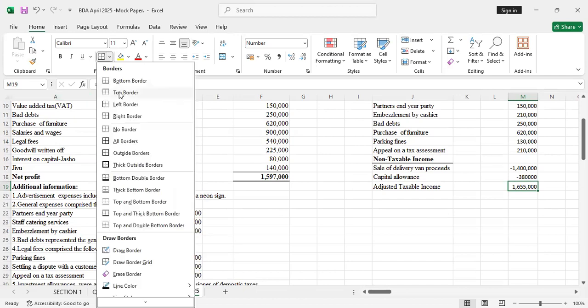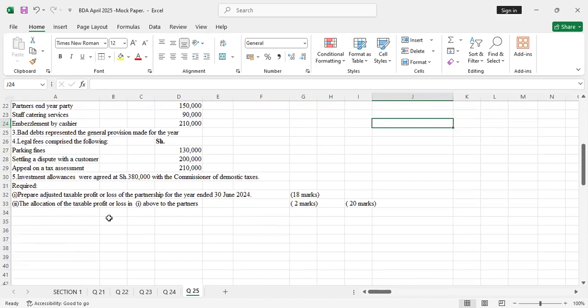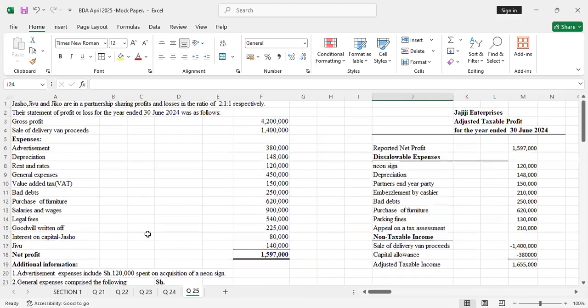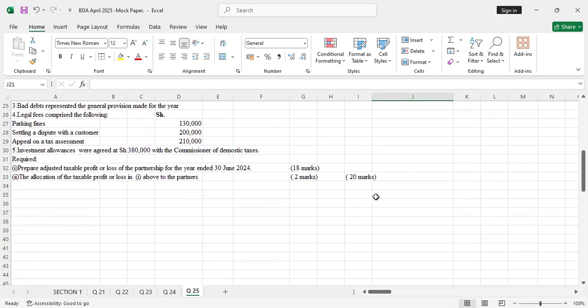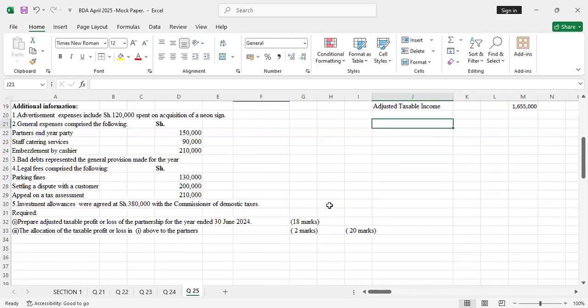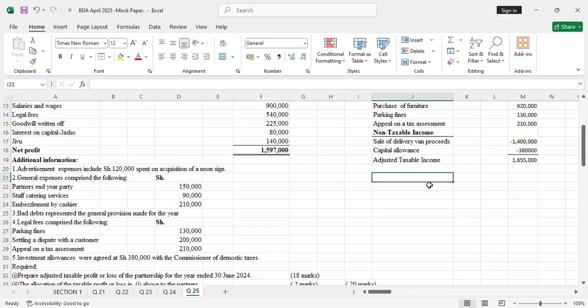Then the allocation of the taxable profit or loss in one above. We have a profit, so it's a taxable profit. There was no loss. They want us to prepare the distribution schedule, and for that you'll get 2 marks. You can't miss those marks if you have done the other part correctly. So let me prepare the distribution schedule.